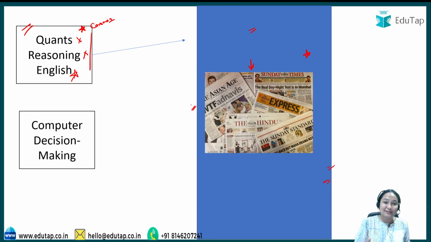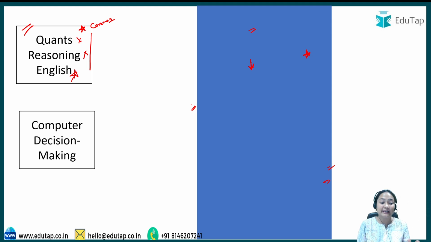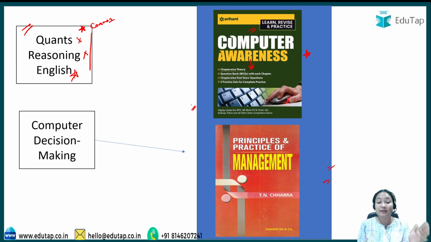So this is about the quant, reasoning, English, which are common subjects. Now two subjects are not so common, so these are computer and decision making. Now coming to computer and decision making, if you are asking about the books, these will be your books, right? Here you will also get the MCQs, so you are also getting the practice of MCQs. But if you're somebody who is from a computer background, let's say, or you have a subject of computer in your 12th standard, or you might have read computer in your college, what I would recommend is go check the last video.